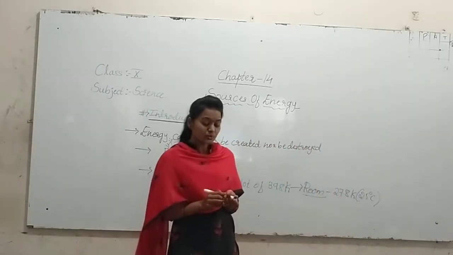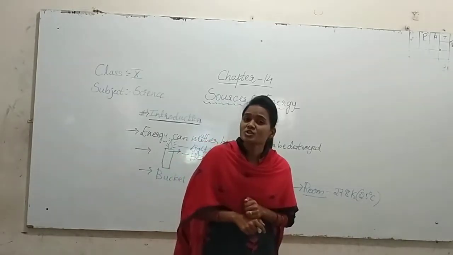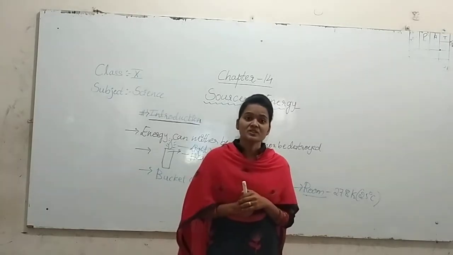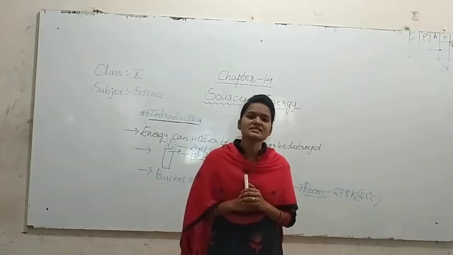Temperature. So students, we have to know first what the room temperature is. The range of the room temperature is 25 to 27 degrees Celsius.